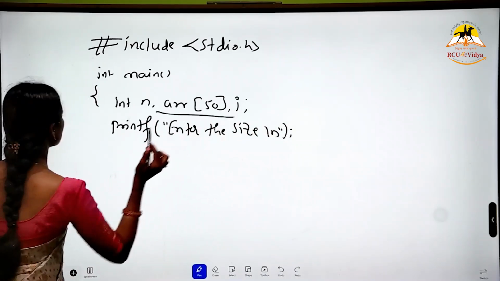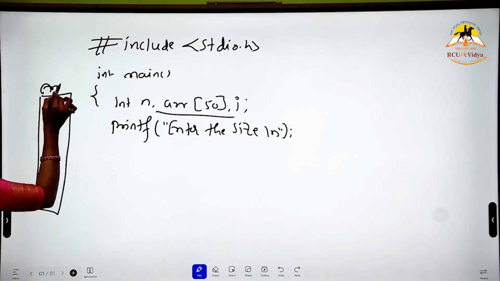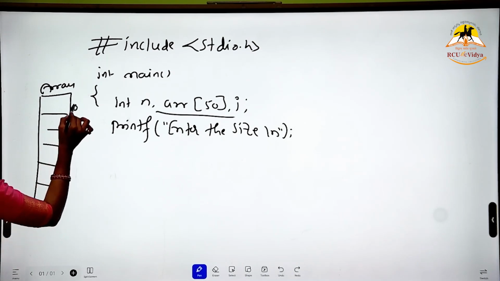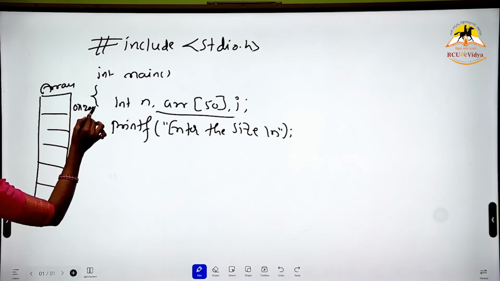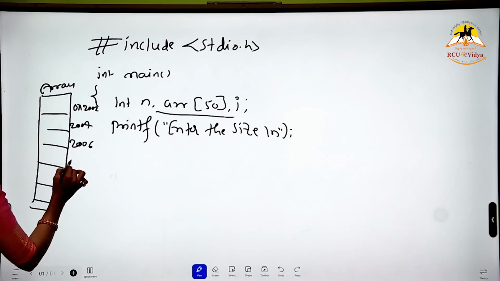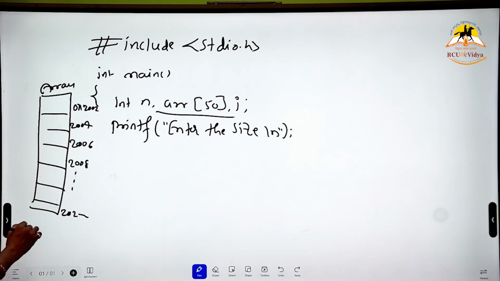As soon as we declare it, the memory is allocated contiguously in computer memory, with addresses in hexadecimal format, assumed here as 2002, 2004, 2006, 2008, and so on.